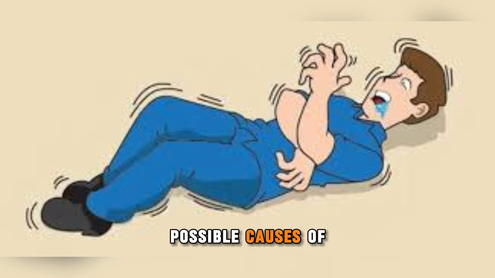There are many possible causes of seizures because a lot of things can interfere with your brain's typical electrical patterns. These range from changes to your blood sugar levels to an illness, injury, or underlying condition.